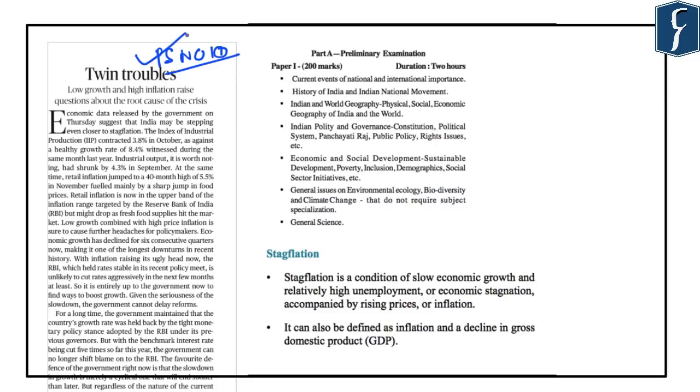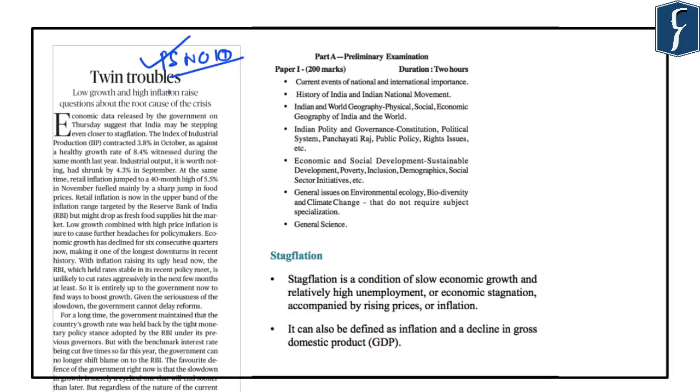Now, this article on page number 10 highlights the current state of Indian economy. And we know that India is witnessing a low growth rate, and however, this problem has been exacerbated by an increase in the inflation. Now, the low growth rate has been highlighted by the decline in the index of industrial production and also by the decline in the GDP growth rate data for past 6 consecutive quarters.